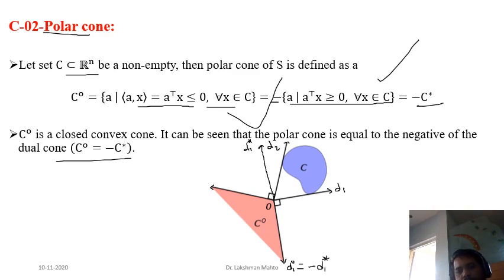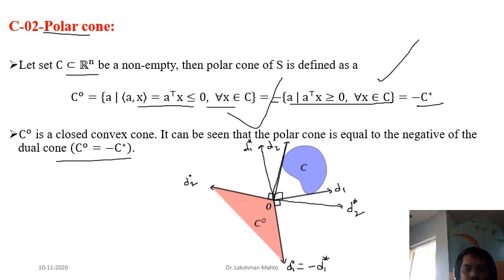And this direction d2 naught is nothing but the negative of d2 star. So what is d2 star? This is the d2 star, which is perpendicular to the extreme direction d2.